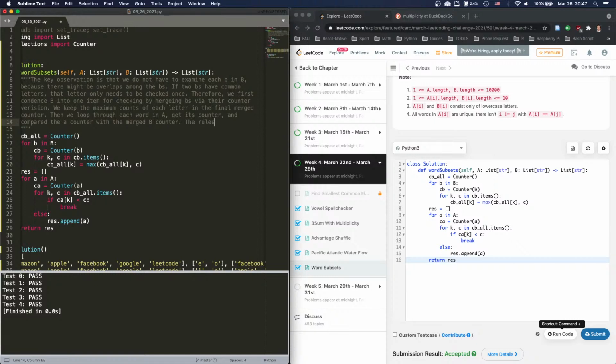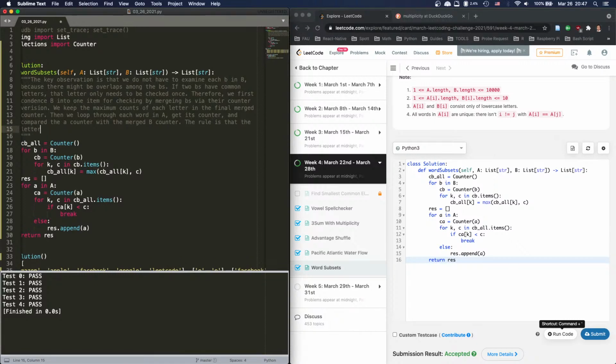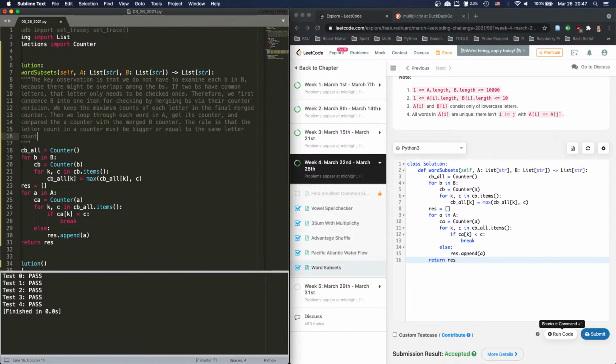The rule is that the letter count in a counter must be bigger or equal to the same letter count in the merged B counter.